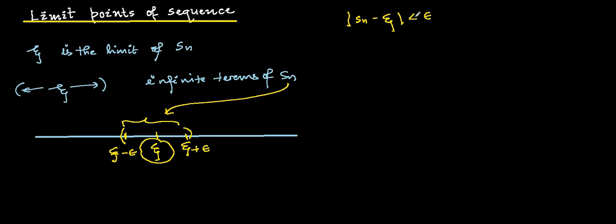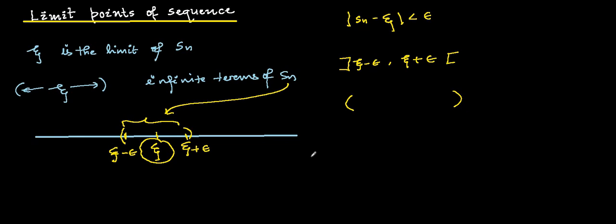This is the criteria for xi to be the limit of the sequence. So we say that xi is the limit point of a sequence when there exists an epsilon greater than 0 such that in the open interval (xi minus epsilon, xi plus epsilon), this is the symbol of open interval, or you can use this other symbol, both represent an open interval, there remain infinite terms of Sn. Then only we say that xi is the limit point of the sequence.